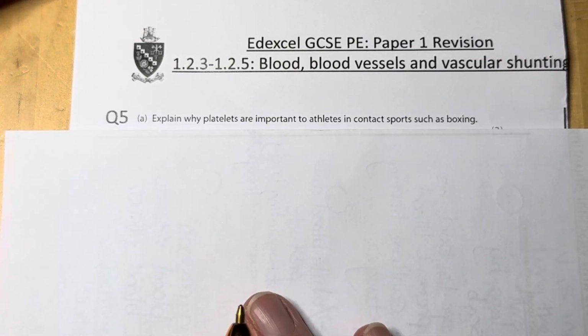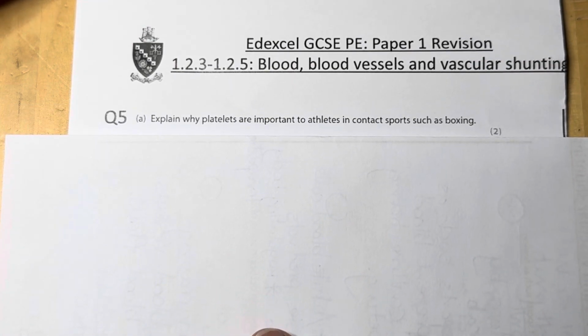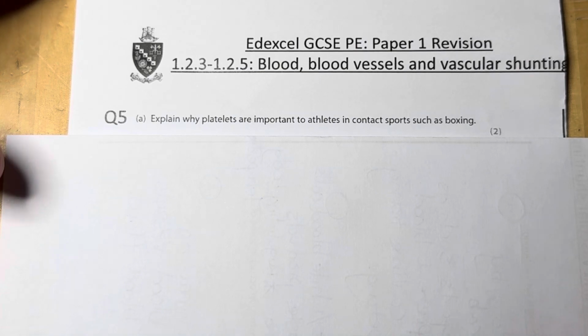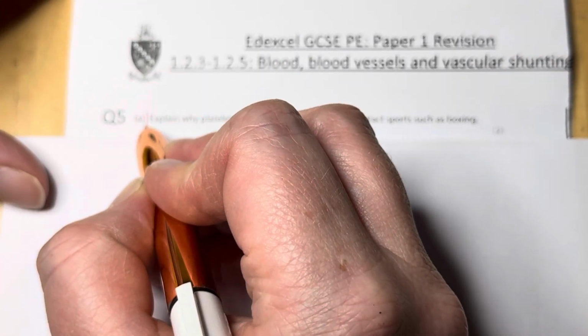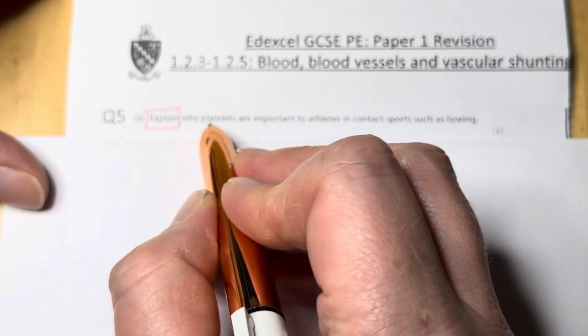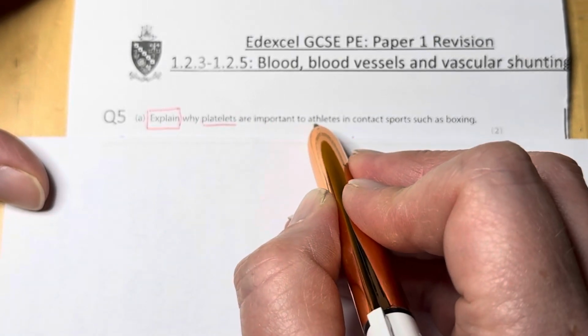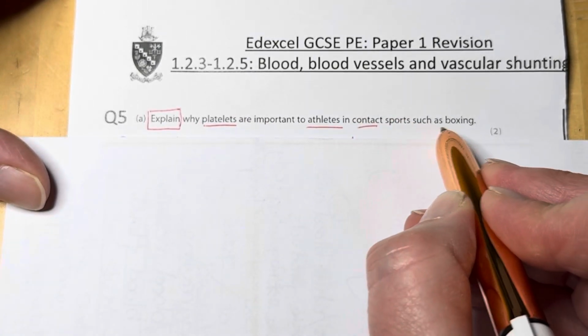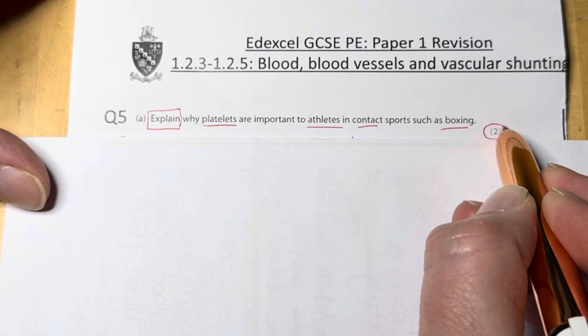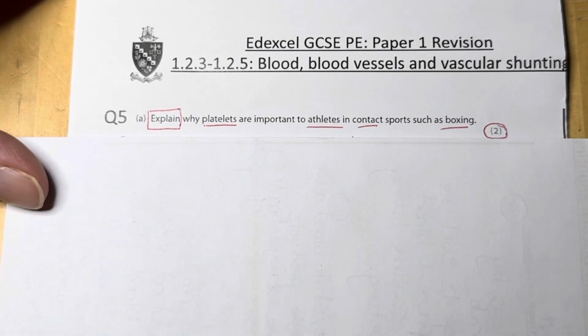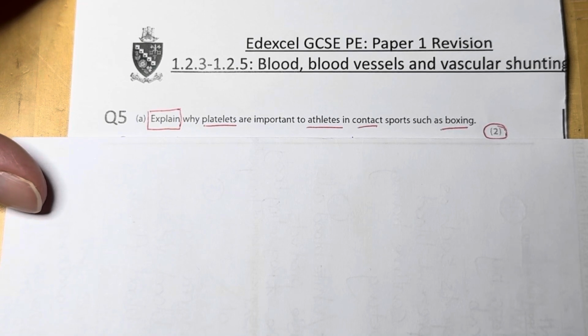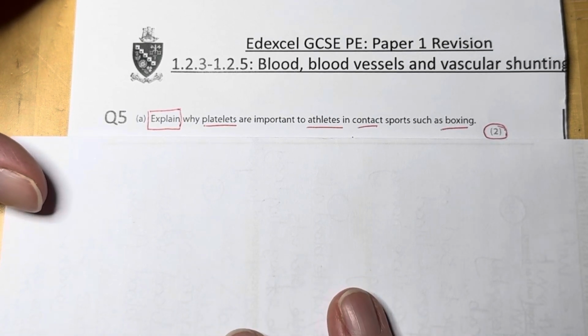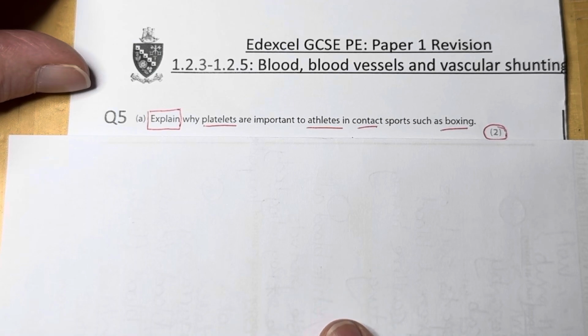The first question we have, and we are going to bug, is explain why platelets are important to athletes in contact sports such as boxing. So if we go with our bug technique, we have explain, platelets, and then athletes in contact sports such as boxing, and we know it is worth 2 marks. So my first mark is an AO1, it's a recall mark. What is the role of platelets? And then the second is linking it to our boxing.